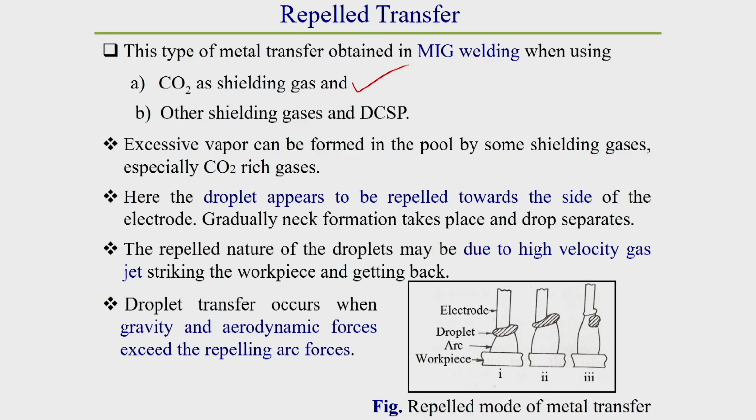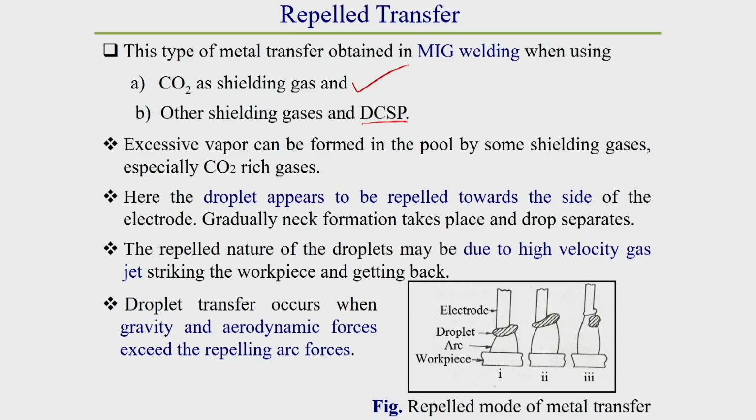First of all, I will discuss ripple type of metal transfer. Generally, ripple type of metal transfer is observed in the GMAW process, especially when we use carbon dioxide as shielding gas. Carbon dioxide has some specific property by which this type of metal transfer takes place. How it happens, I will explain one by one. In the case of CO2 gas, this ripple metal transfer is observed with both DCEP and DCEN, that means both reverse polarity and straight polarity.